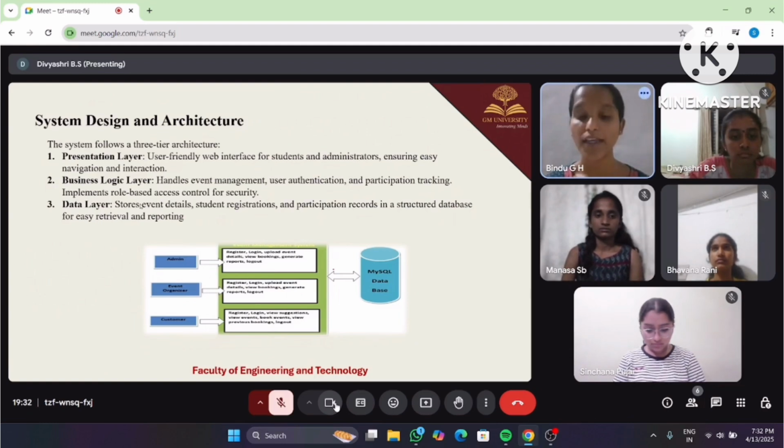For example, only organizers can upload events. Goal: provide a secure and efficient event management workflow.